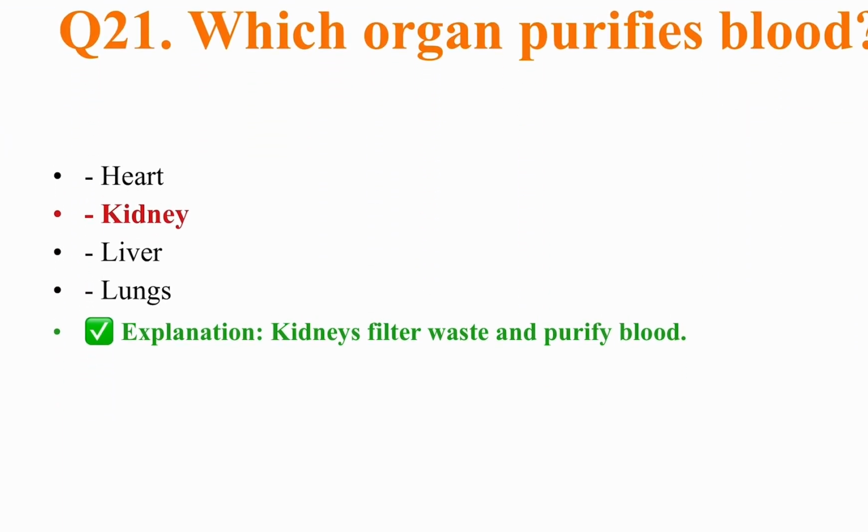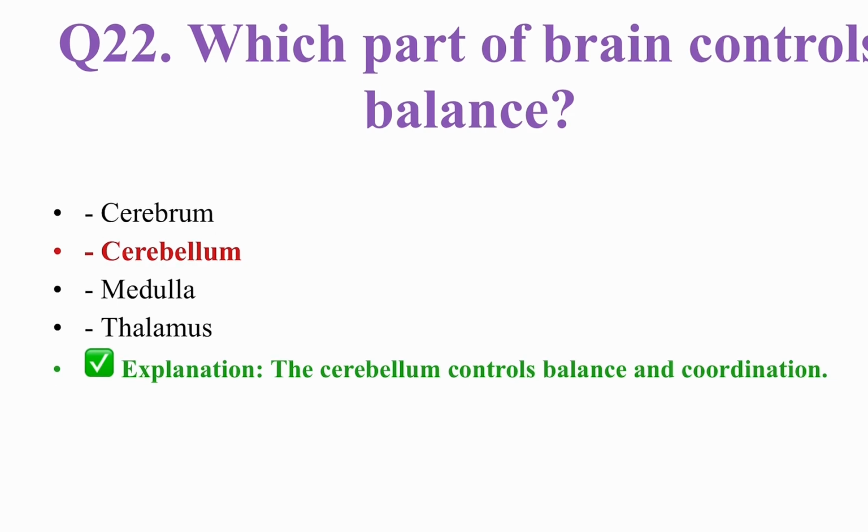Which organ purifies blood? The correct answer is kidney. Kidneys filter waste and purify the human blood. Then which part of the brain controls balance? The correct answer is cerebellum. The cerebellum controls balance and coordination.